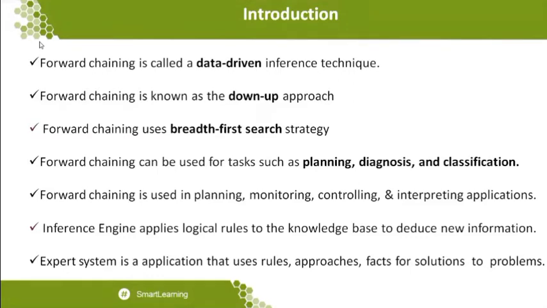The first point says forward chaining is called a data driven inference technique. What is data driven? We are going to have some facts in our hand, and using the data, we are going to derive the inferences. What is the general meaning of inference in artificial intelligence?